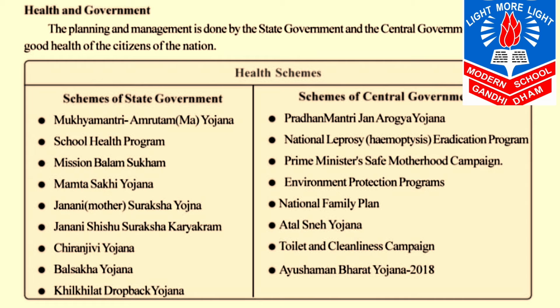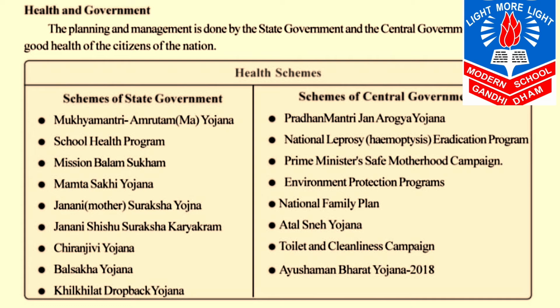And these are the schemes which are provided by the central government. In that, first one is Pradhan Mantri Jan Arogya Yojana. Second one is National Leprosy Eradication Program. Third one is Prime Minister Safe Motherhood Campaigns. Fourth one is Environment Protection Program. Fifth one is National Family Plan.